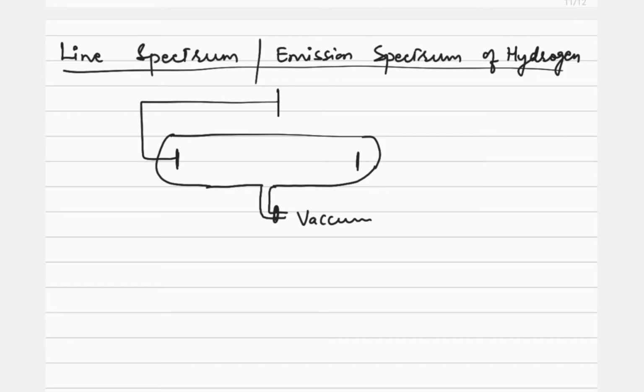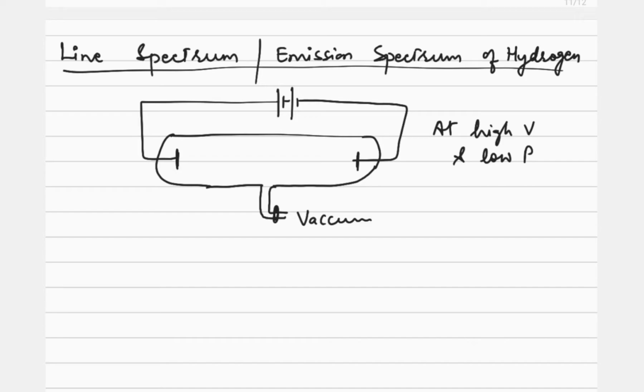These two electrodes are connected with the source of electricity to pass the electricity. So at high voltage and low pressure, when the electric discharge is passed through the hydrogen gas, then we can observe the spectrum.